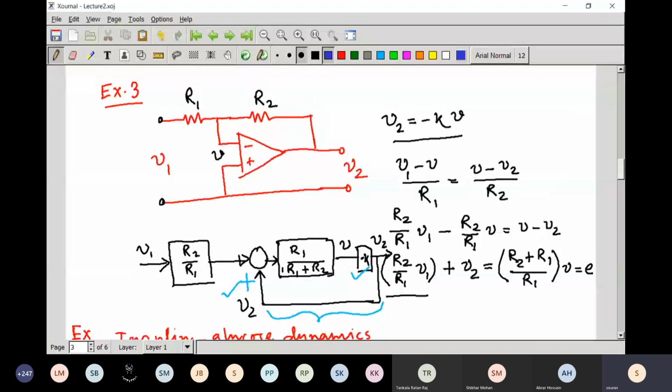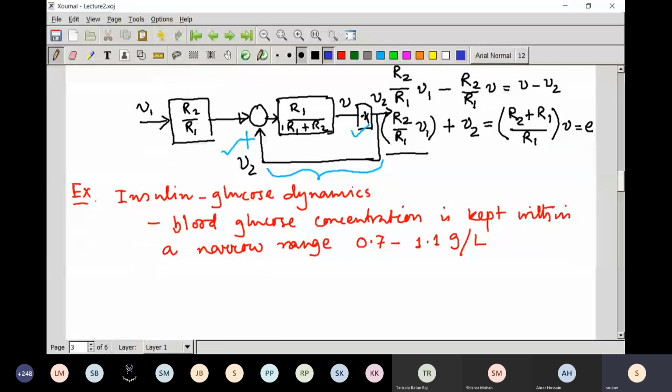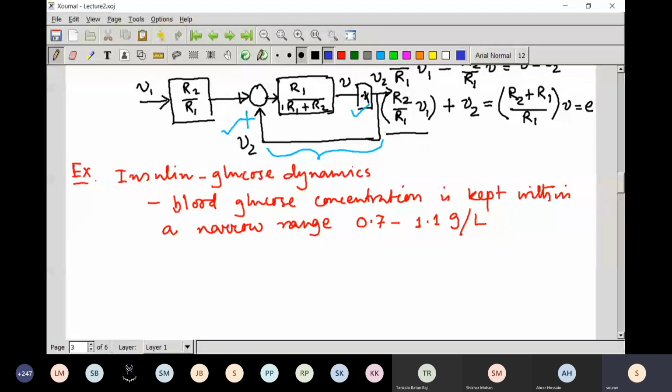So basically, your objective is to stabilize the system. So sometimes it works with negative feedback. In most of the engineered systems, we use negative feedback, but there are some examples where we use positive feedback. And in many biological systems, in the human body, in nature, they use positive feedback. So to understand whether it is positive or negative feedback, we need to see the mathematical model, and from there we'll get it.